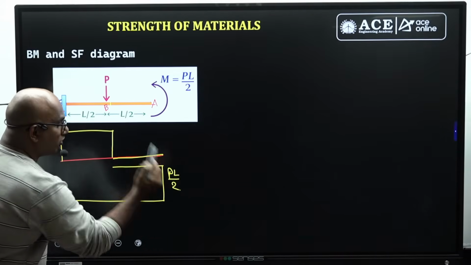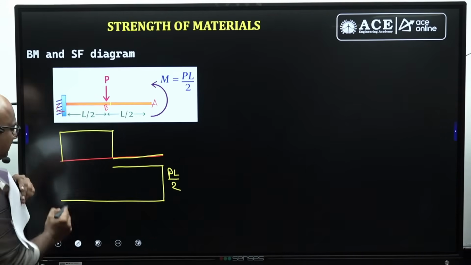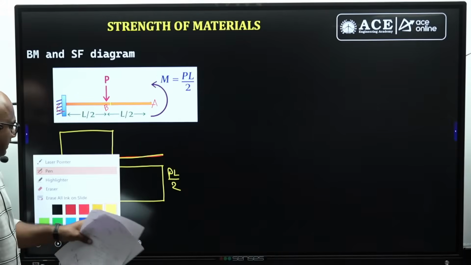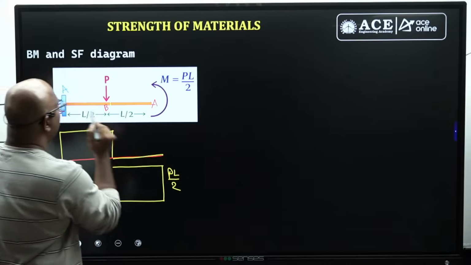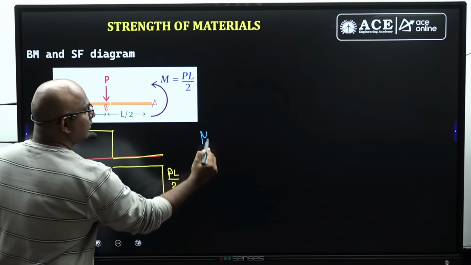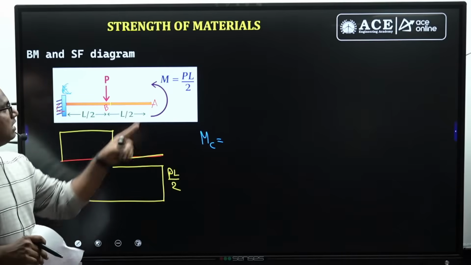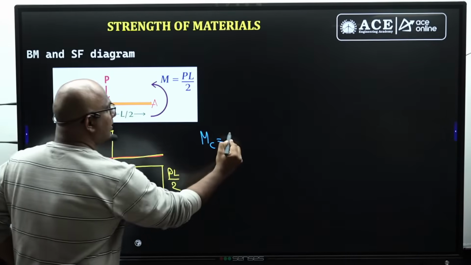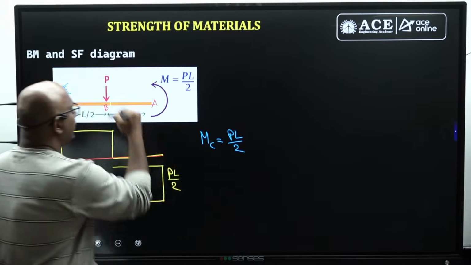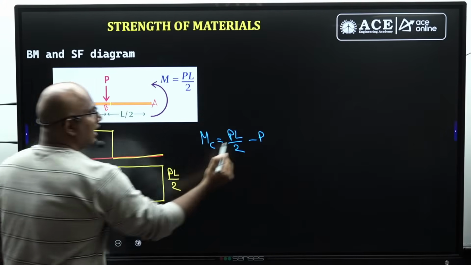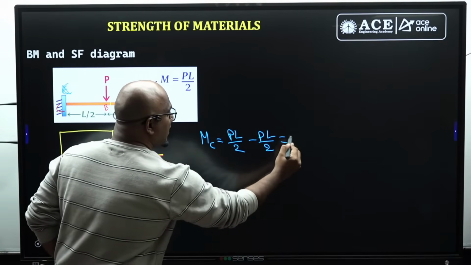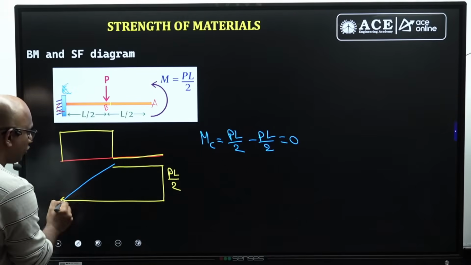PL by 2. Now the problem is, what is the moment at this edge? How can you find out, sir? Assume this is a point A. Moment at C equal to how much, guys? Moment at C equal to the constant moment PL by 2, and downward means negative, minus P into distance, how much again? L by 2. PL by 2 minus PL by 2 is coming as 0, sir. So it is going to be 0.